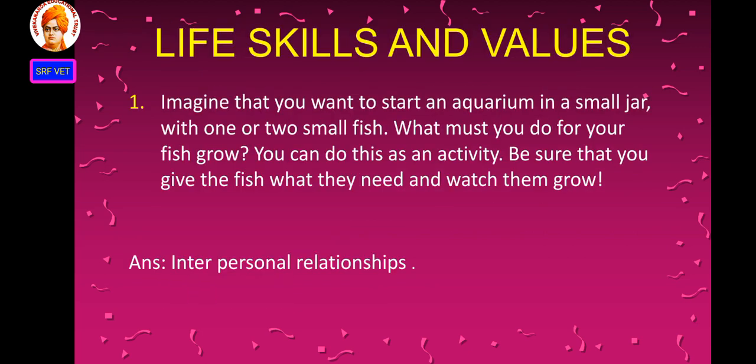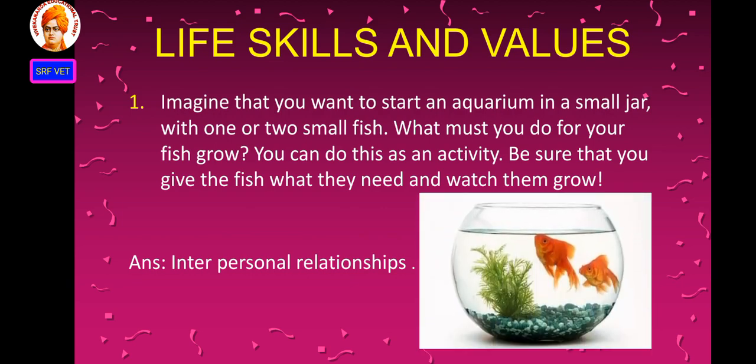Life skills and values. Imagine that you want to start an aquarium in a small jar with one or two small fish. What must you do for your fish to grow? You can do this as an activity. Be sure that you give the fish what they need and watch them grow. In this activity, we show one life skill, that is interpersonal relationship, between human beings and fish.